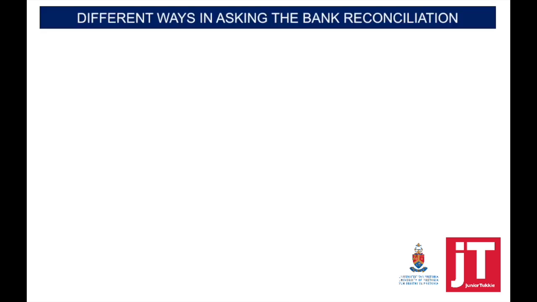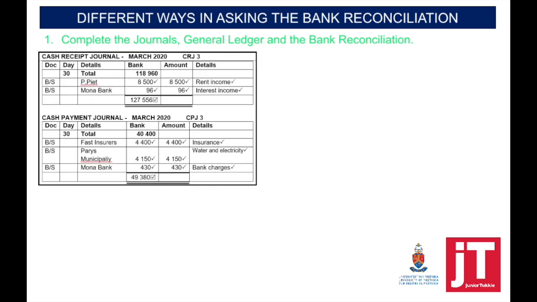As mentioned earlier, that's one way of asking bank recon. I'm going to just show you the different ways of asking it. Here's just some examples, so be aware of how it can be asked. One is complete the journals, the general ledger, and the bank reconciliation. This means that I have to complete the cash receipts journal, and we always start with the totals brought forward. Do not exclude that when you're calculating your totals. That is often a mistake that learners make.